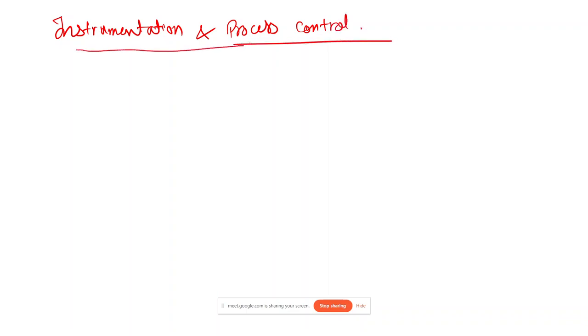So in chemical engineering, you would have studied various kinds of processes, let's say reaction, drying, simple mass transfer without a reaction. You would have studied these under the name of unit operations. So let's consider a process.